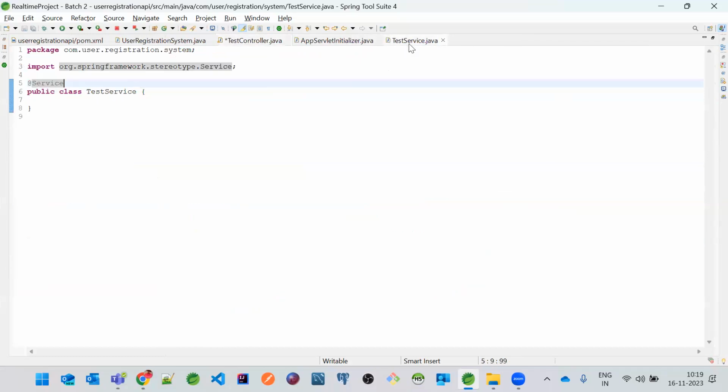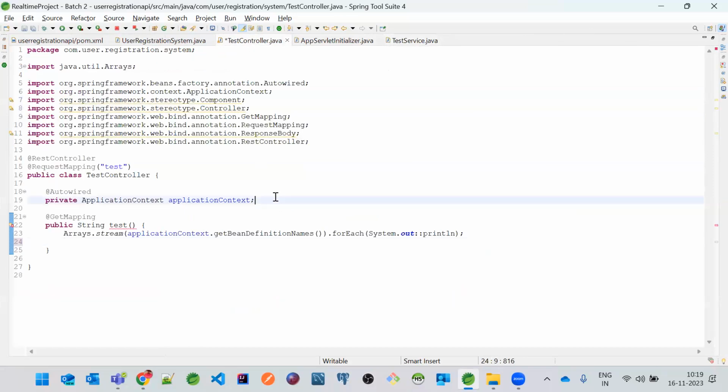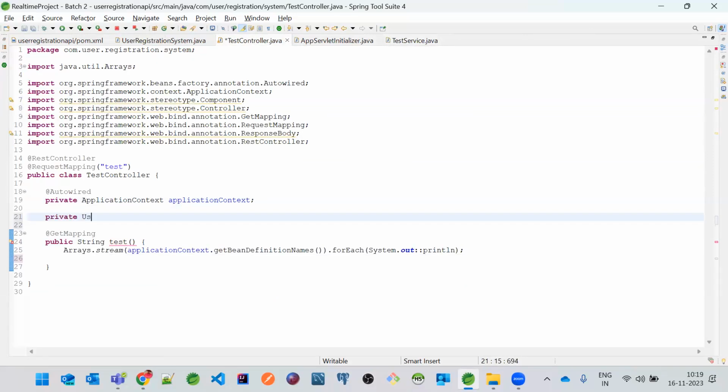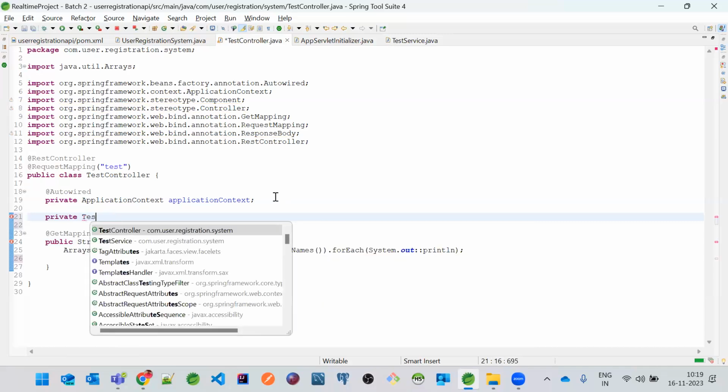I just want to return this response, but in real time, we'll have a huge amount of code. Right now, this is just to help you understand what annotations are present in Spring Core. Okay. So here, I want to say public String test. Now, if you go to this TestController, you have to take the dependency of TestService, right?